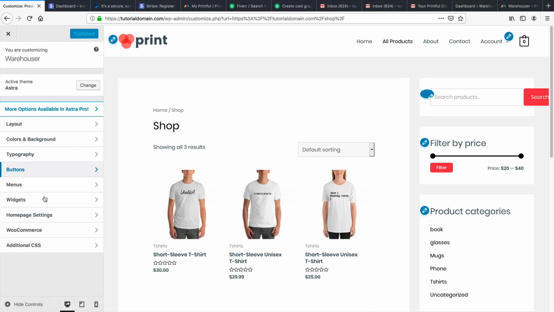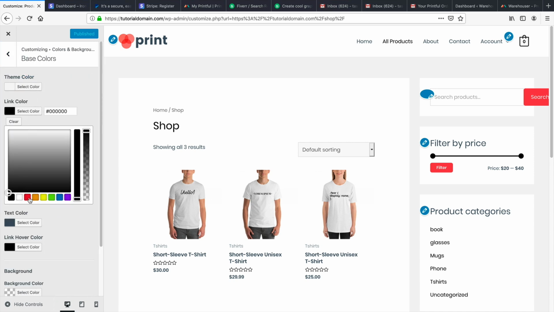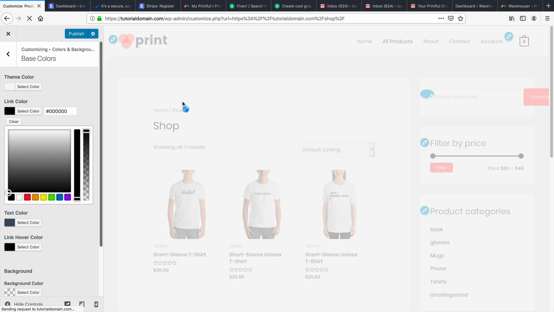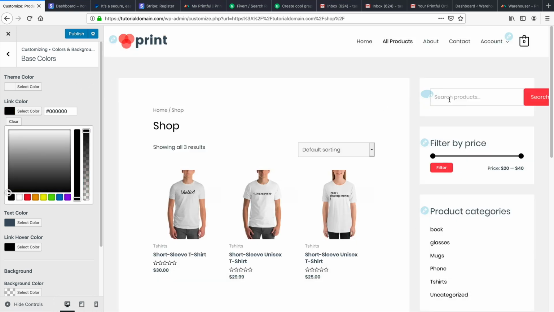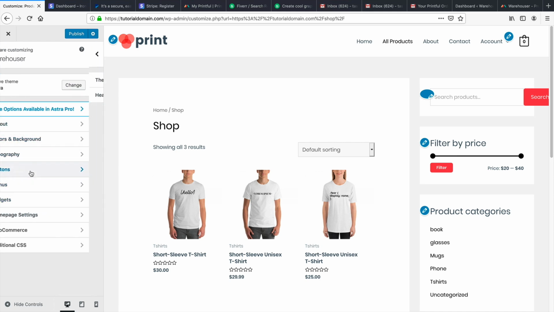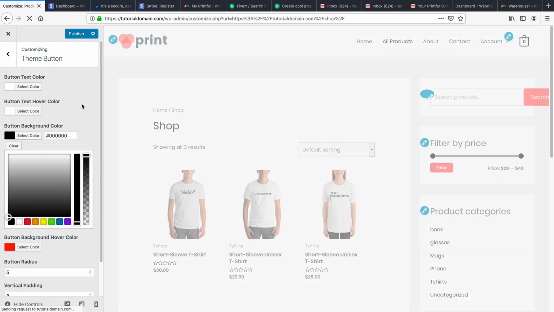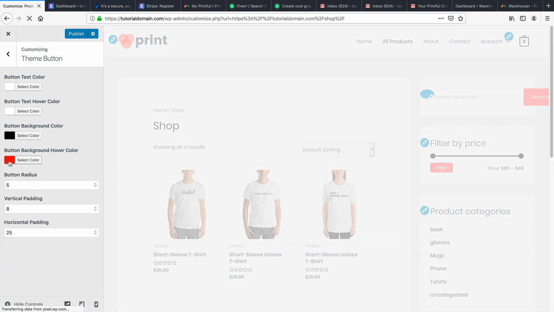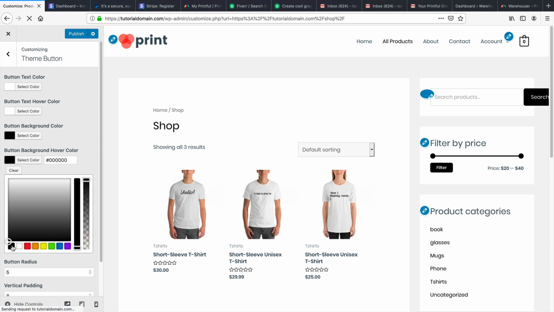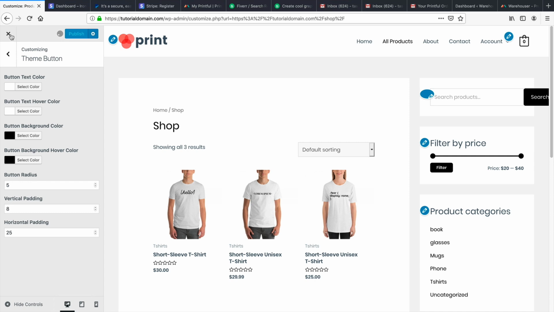So right here you have the options, you see these options right here, like layout, colors, and background. For base colors, you can always change this to something like red or black or anything. But for your primary buttons and everything, what you're going to do over here is go on over to your buttons right here, theme buttons, and you're going to change these to black. Also for the button background hover over color, when someone hovers over it, what color do you want? I'm also changing that to black as well. So now I have this kind of like black with like a pink scheme and kind of like it.